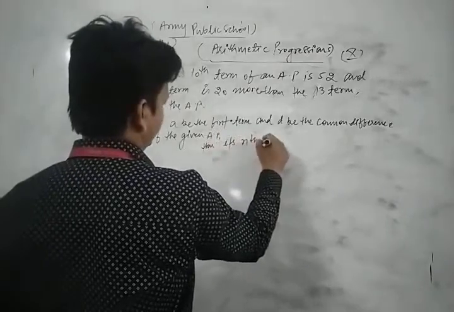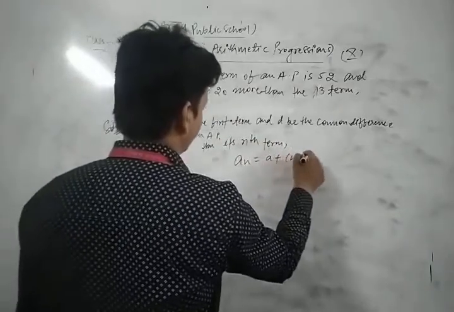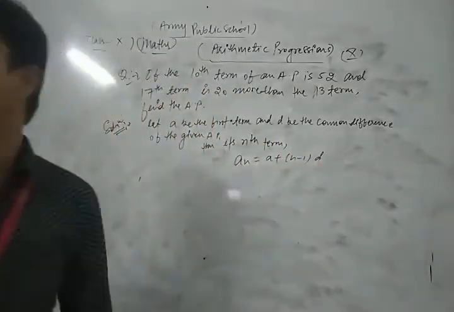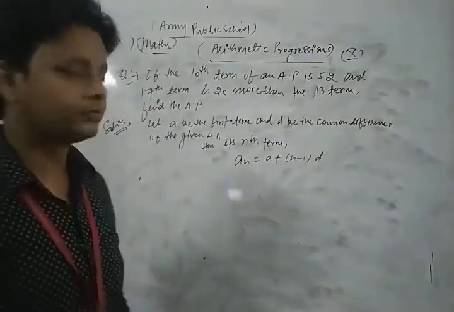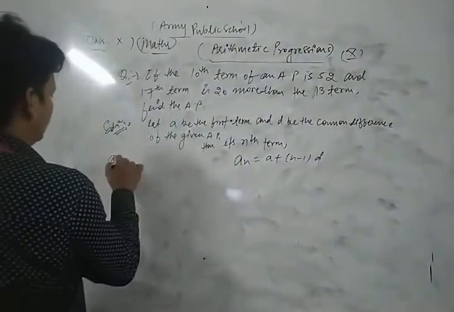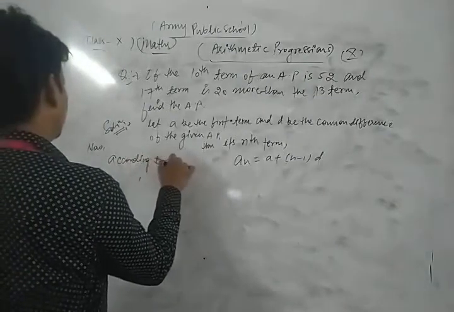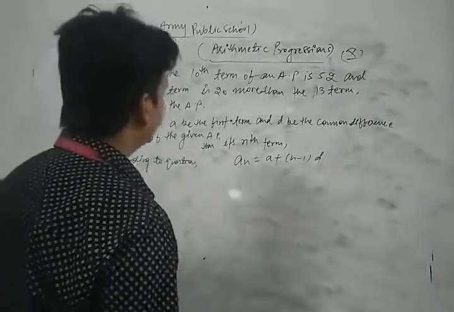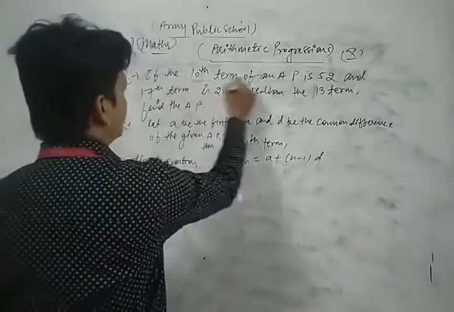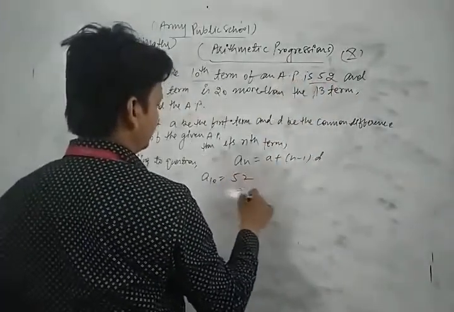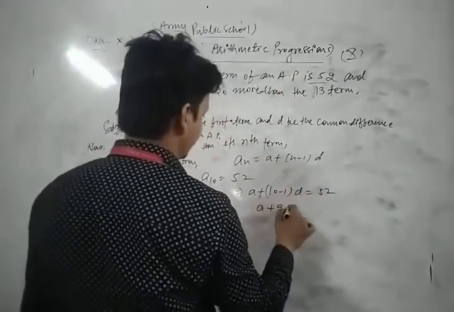its nth term, an, is equal to a plus n minus 1 into d. This is the nth term. Now according to the question, if the 10th term of the given AP is 52, meaning A10 is given as 52, so we form an equation: A plus 10 minus 1 into D is equal to 52, that is A plus 9D is equal to 52.